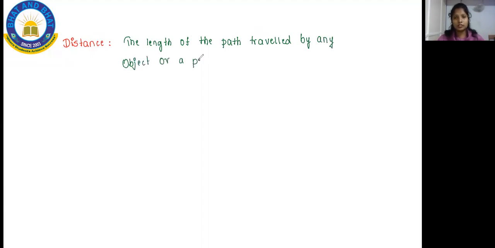So here the meaning of distance tells that the length of the path traveled by any object or a person between two places is known as distance.